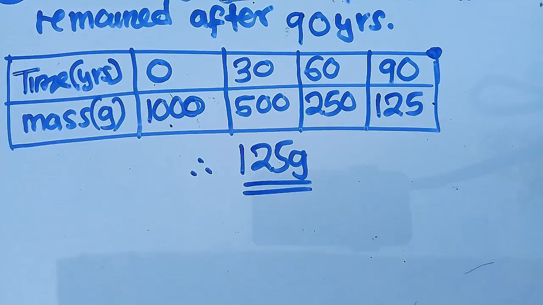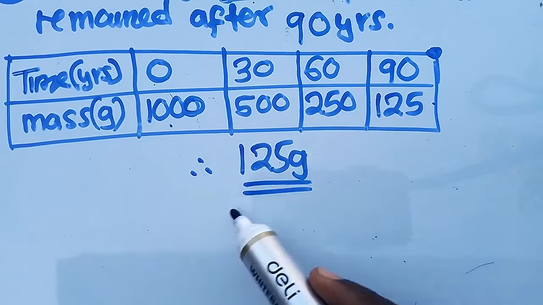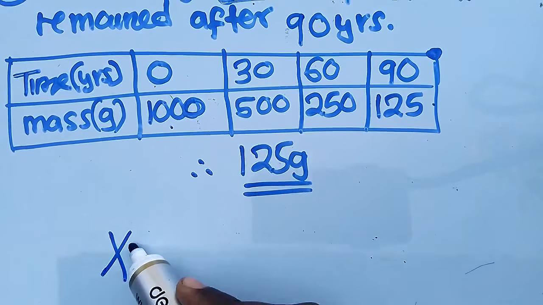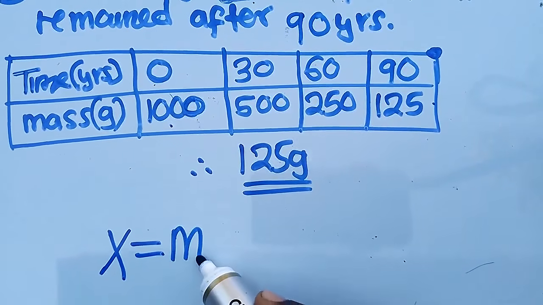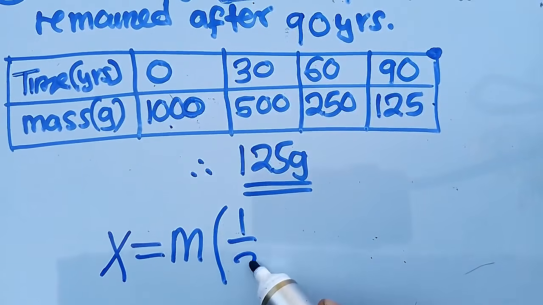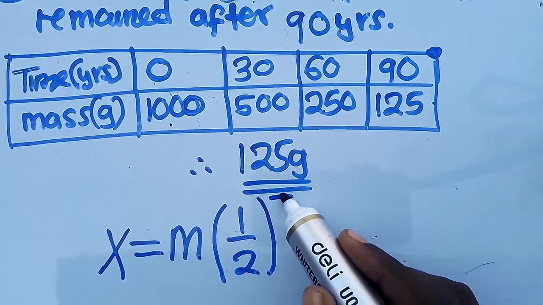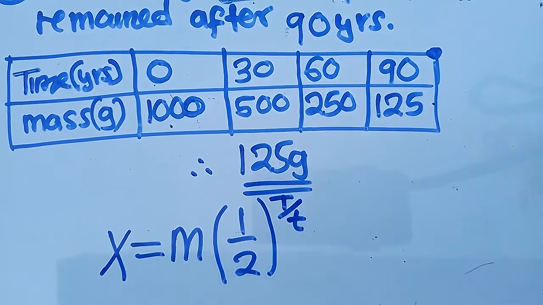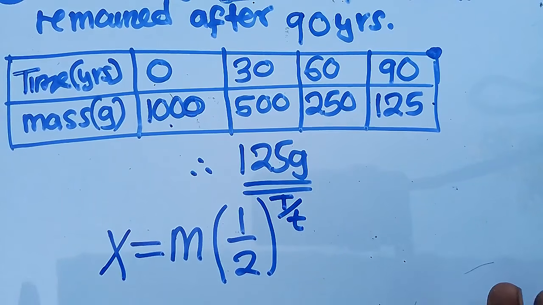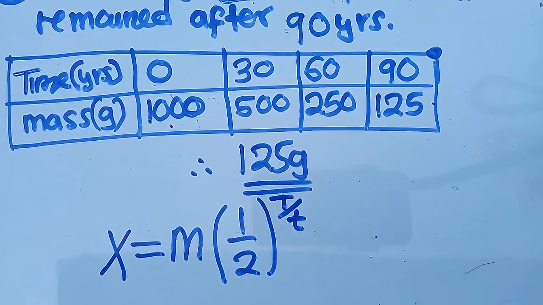So what you need to do is that we want to find the mass here. So the formula will just say X is equal to the present mass multiplied by half, you do that. Then you put the total time there. You say total time over half-life. Have you seen? This is what you are going to use. This is the formula that we get to use.